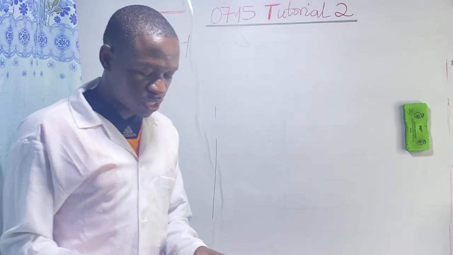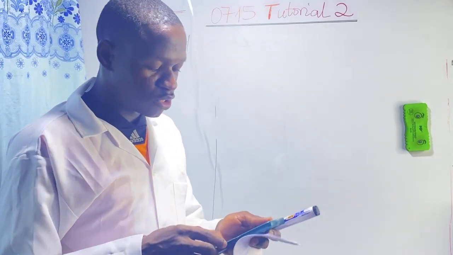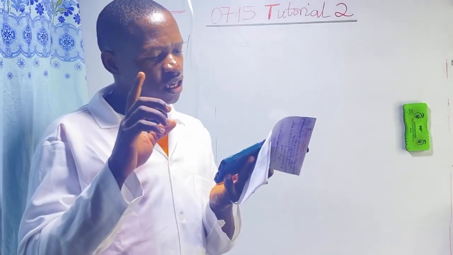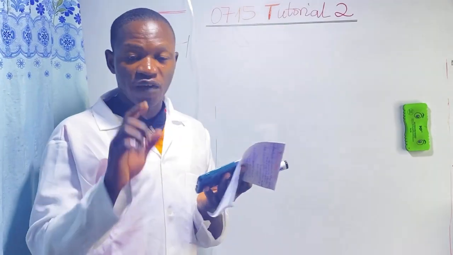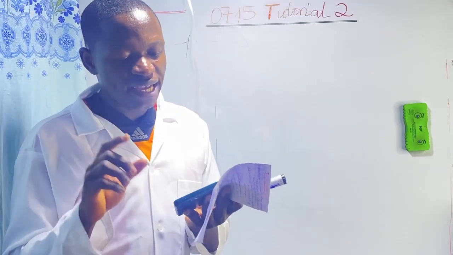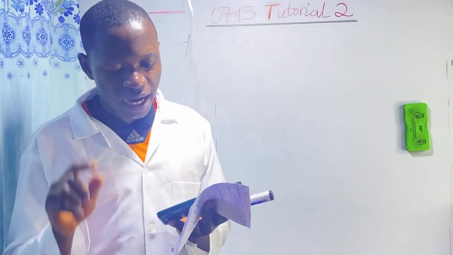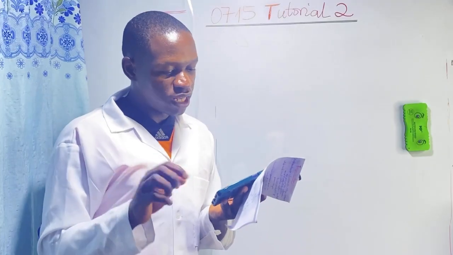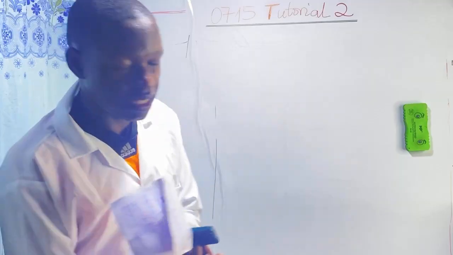So very fast, let's complete this section. The last question is on radioactivity. It says that radioactivity can be used to find the age of artifacts. How old is an ancient painting with a carbon 14 activity of 7.6 counts per minute per gram if the initial decay rate of carbon 14 is 15.3 counts per minute per gram and the half-life is 5,730 years?